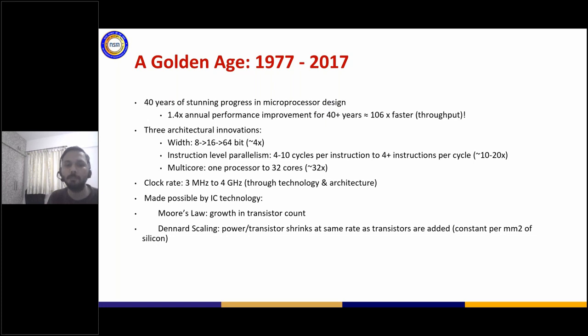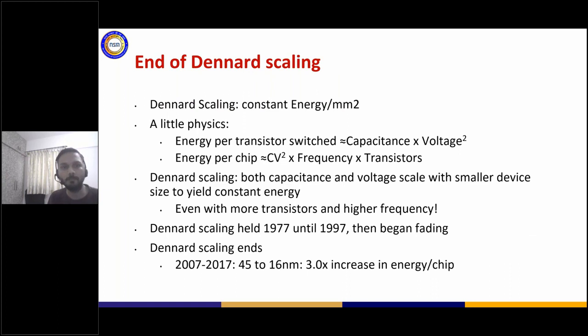This was primarily driven by two laws. Moore's law, as you would have already seen, refers to the number of transistors increasing every 18 months, also maybe proportional to the amount of performance that the software used to get with the latest architectures. Another law, which also supports Moore's law, is referred to as the Dennard scaling law. What you see here in this particular slide is the physics behind what Dennard scaling says. And if you look at the formula which is given here, the energy per chip, which made Moore's law continue, is given as follows.